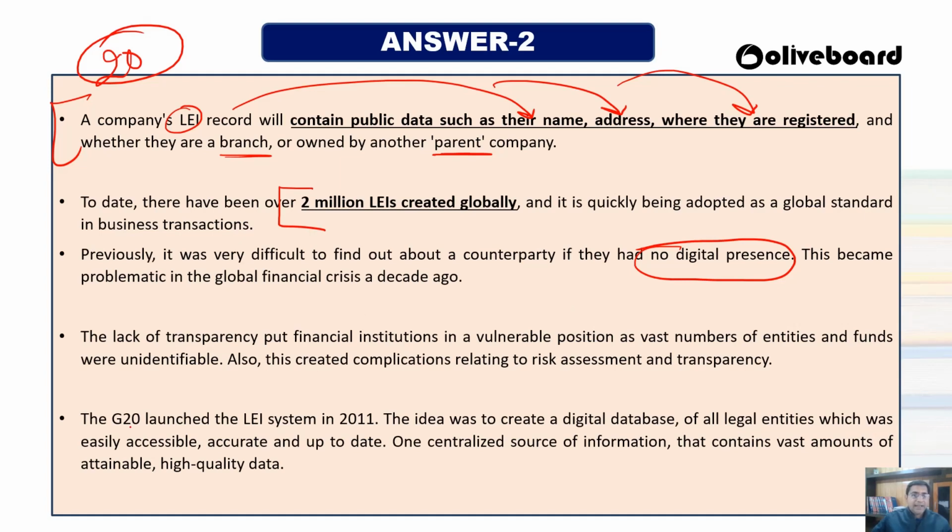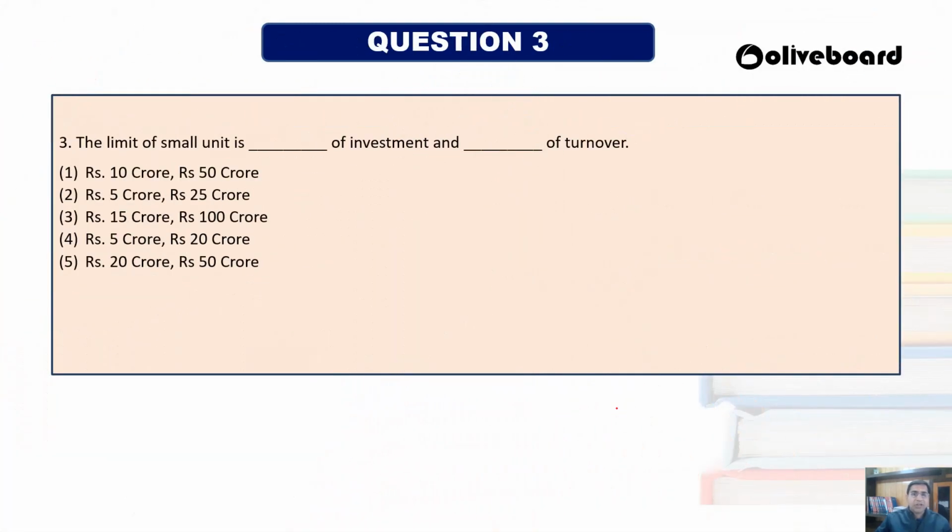So the G20 launched this LEI system in 2011. The main task was to create a digital database of all legal entities, so that it can be easily accessible by everybody, and the data should be up to date and accurate, so that high quality data can be generated, and anybody can identify what is happening and which companies are there. Okay, now question number 3.